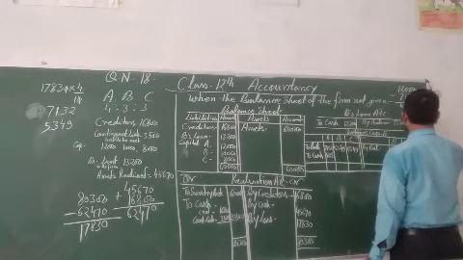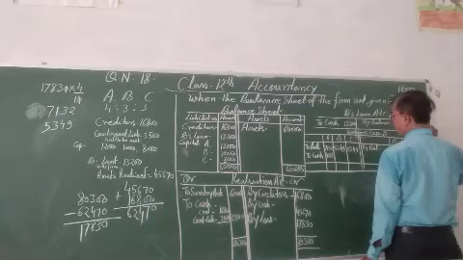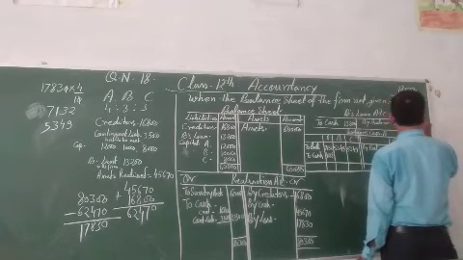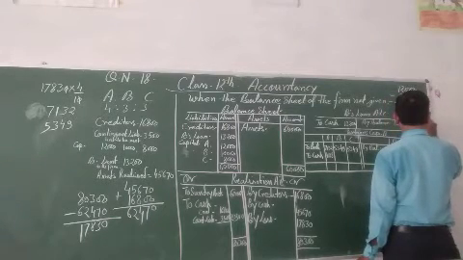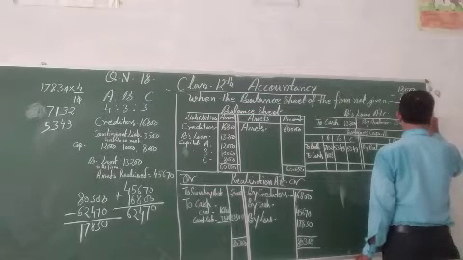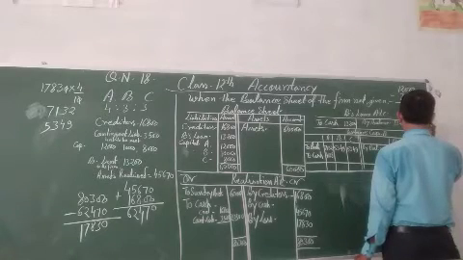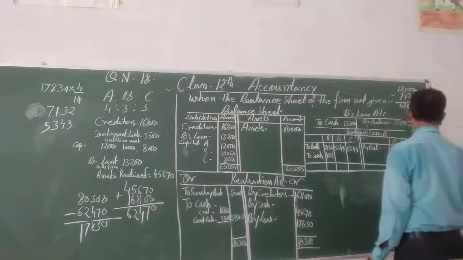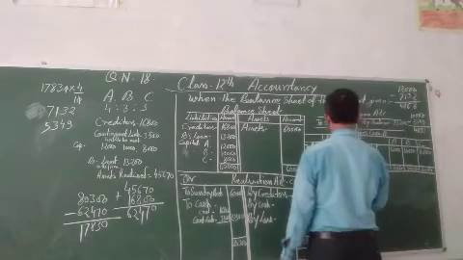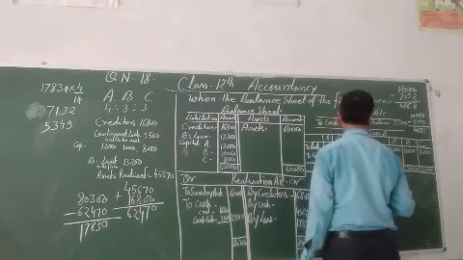And 10,000 minus this share, the final payment, 5,349. 10 minus 9 is 1, 9 minus 4 is 5, 9 minus 3 is 6, so 4,651.